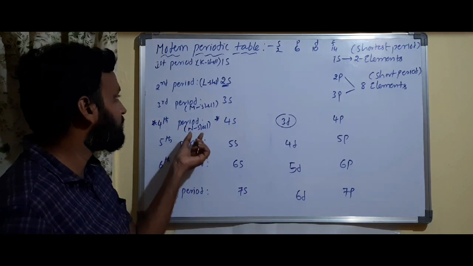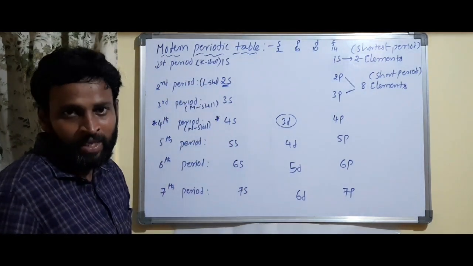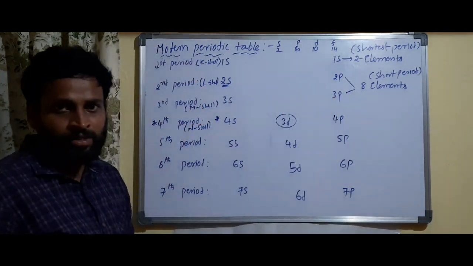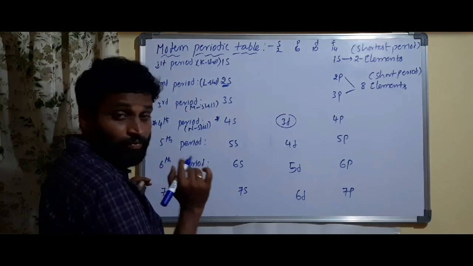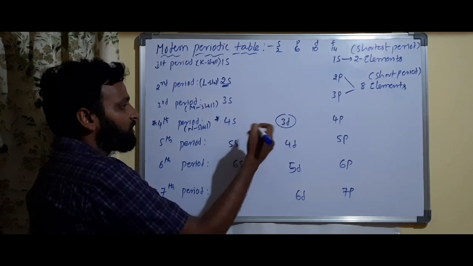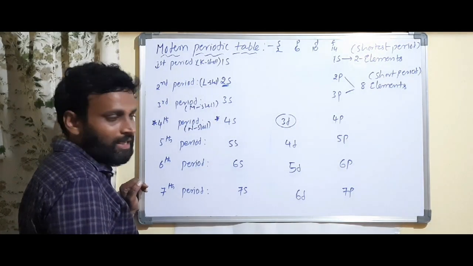So every period starts with a new shell as well as a new subshell. Every period starts with s and ends with p. Getting what I am saying? Yes, these are very, very important. In the fourth period, what new subshell do you have? Here, 3d. Getting what I am saying?